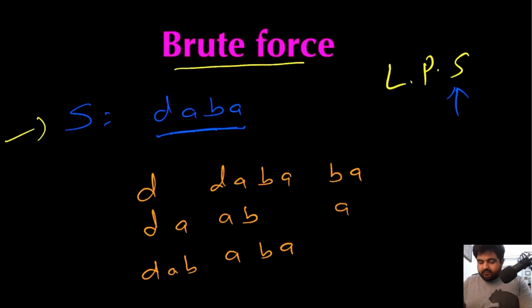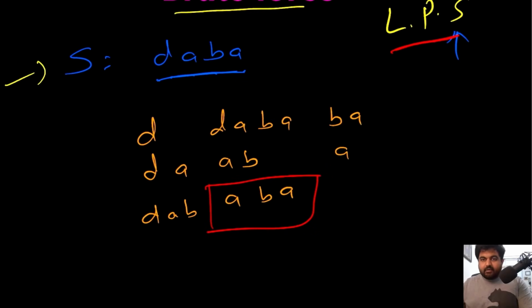Now our aim is to find which substring is palindromic. If the substring is palindromic, we will find its length, and then we will try to find the longest palindromic substring that way. We can clearly see that in this case, ABA is going to be the answer for the longest palindromic substring, and eventually we would be able to find the solution using the brute force method. But what is the issue with this?